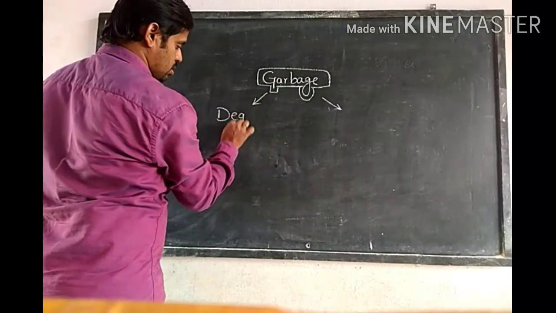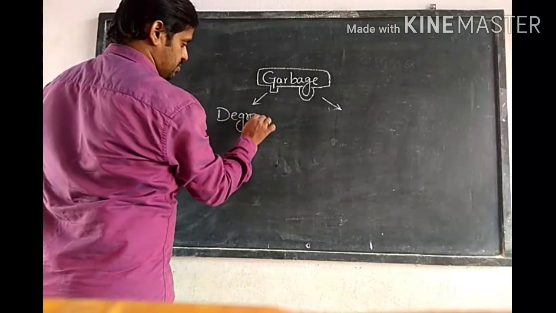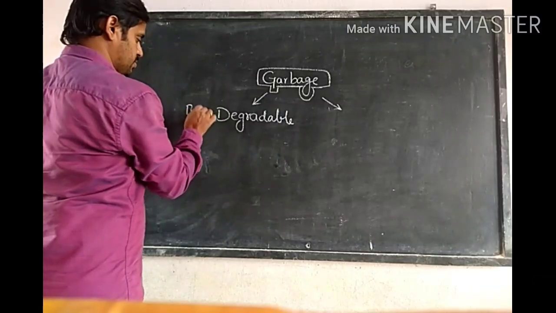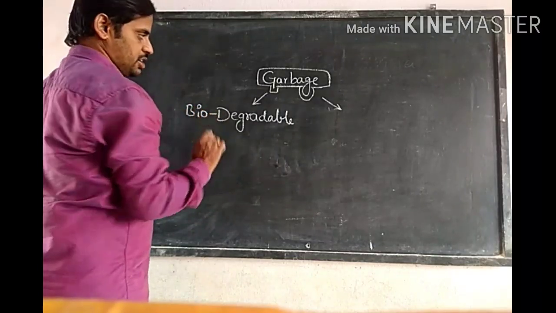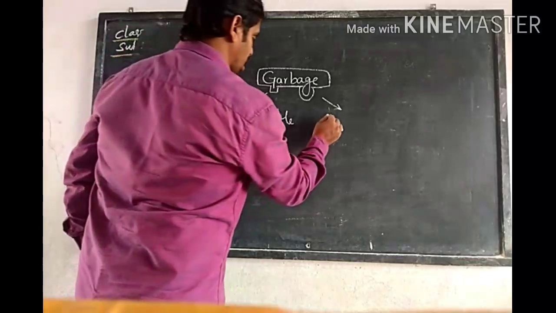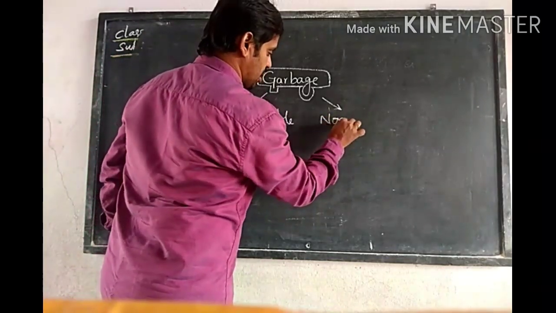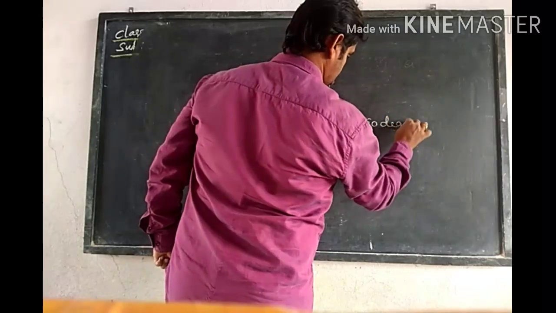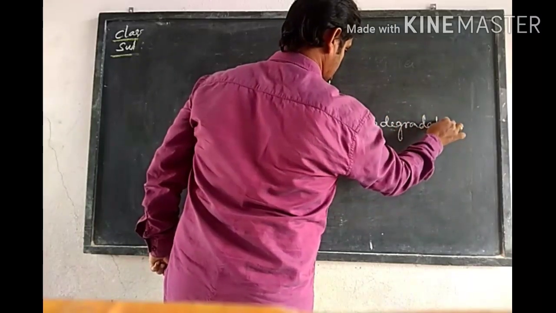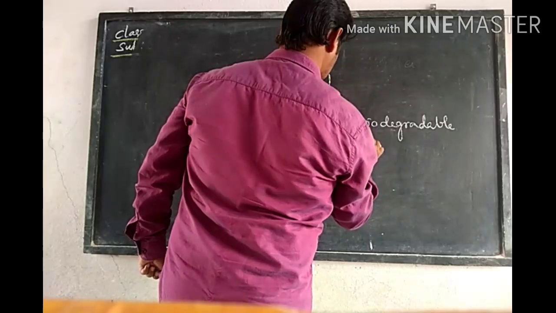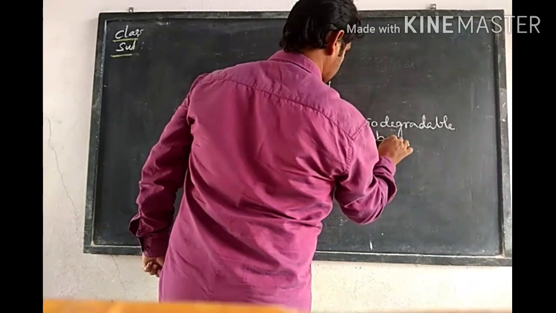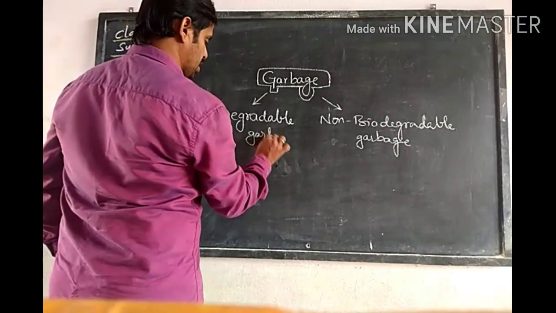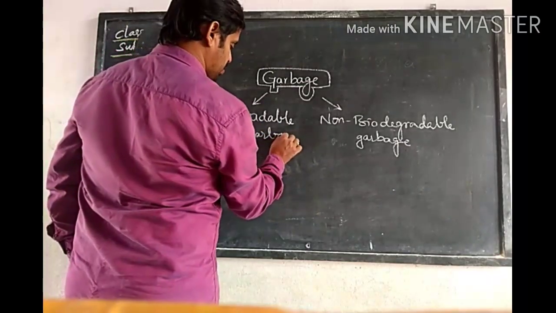Degradable, that too with the help of living things, meaning biodegradable garbage, and non-biodegradable garbage. So garbage materials are of two types: biodegradable garbage and non-biodegradable garbage.